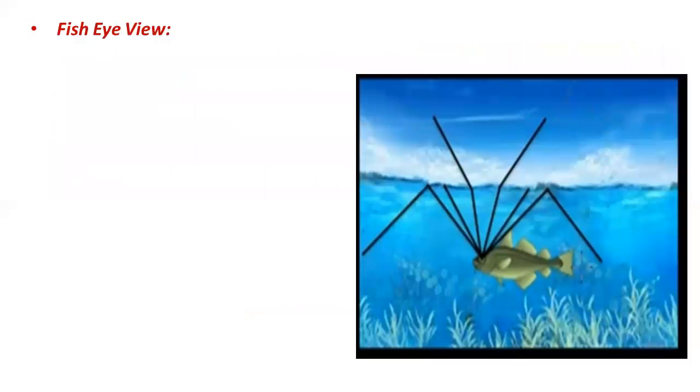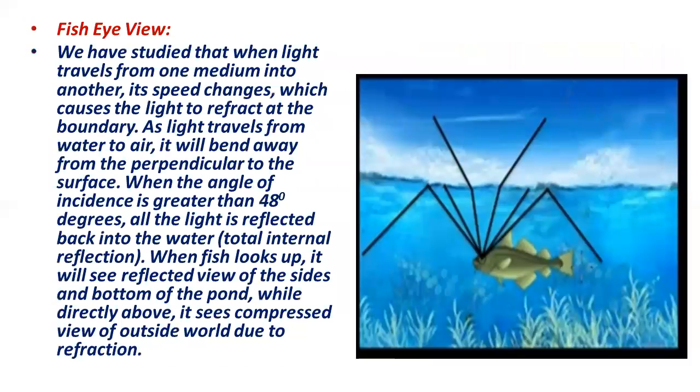Fish eye view. What is fish eye view? We have studied that when light travels from one medium into another, its speed changes. As I told you, the fastest medium is the rare medium, and the slowest medium is the denser medium. This change of speed causes the light to refract at the boundaries. As light travels from water to air, it bends away from the normal, which is the line perpendicular to the surface.